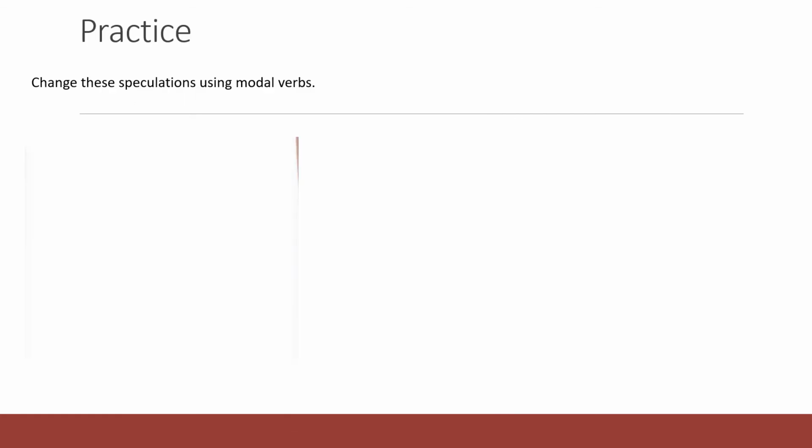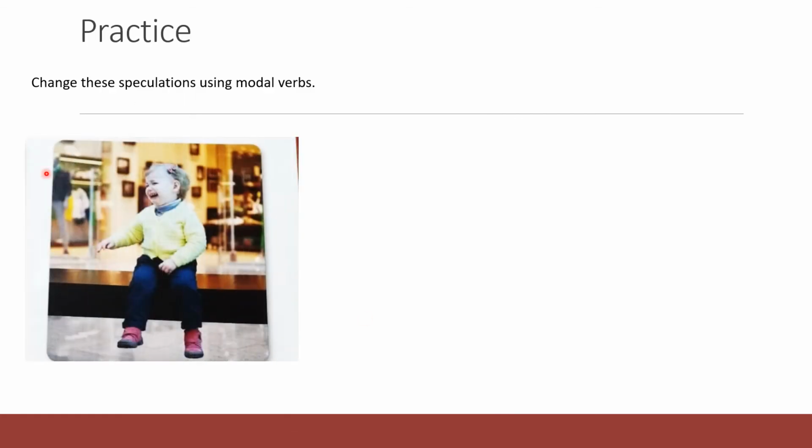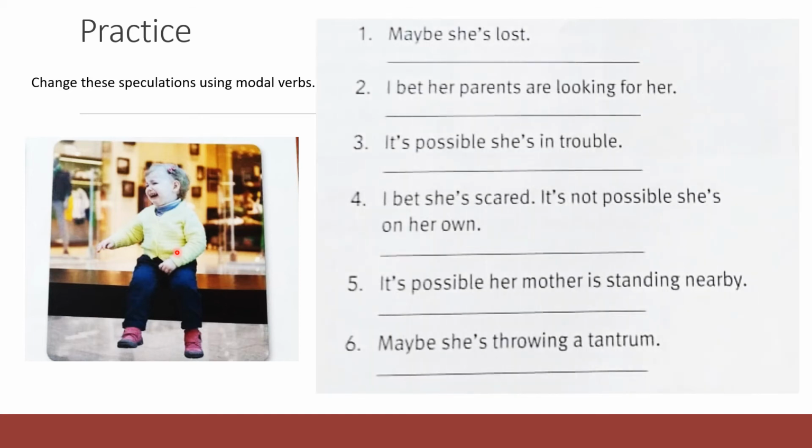Now let's practice. So here we have a picture of a little girl. She may be around 3 years old, 3 or 4 years old. She is sitting, it looks like on a bench maybe, in a shopping center, and she's crying. Maybe she's lost. So let's see what are the speculations about this picture. 1.